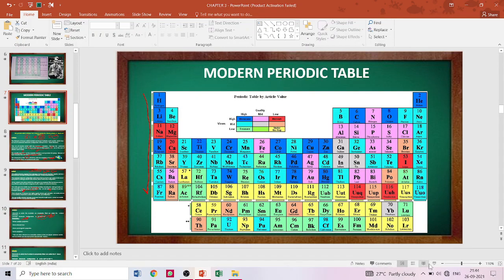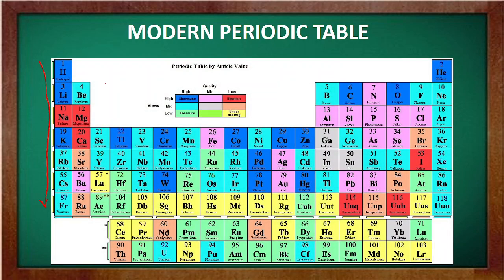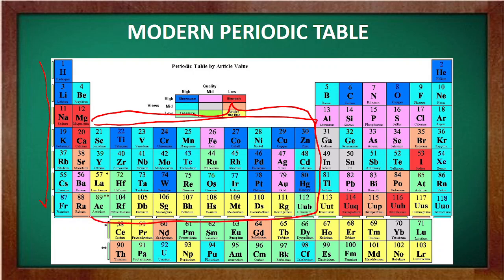You look here. Here, D block elements start from here to here, from scandium to zinc. This is your D block element. They are known as the D block elements.